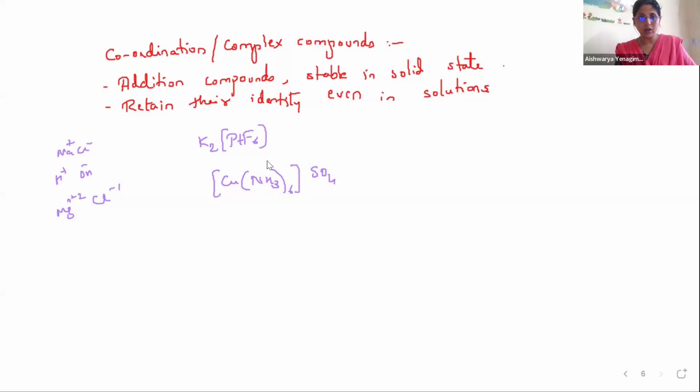And in this central metal ion, it forms a coordinate bond. Very, very, very important point.